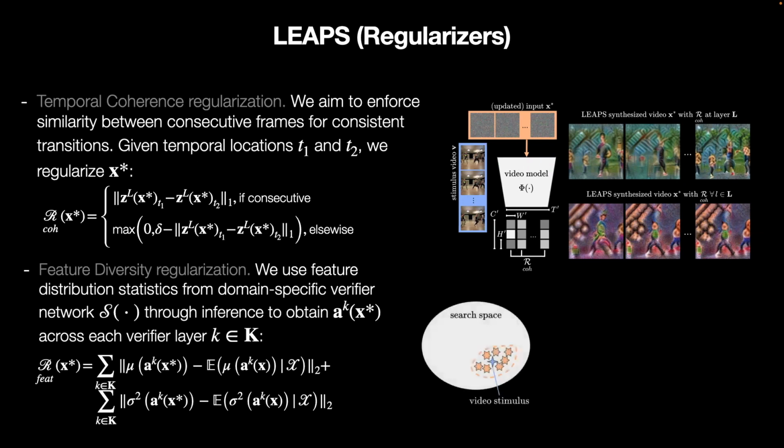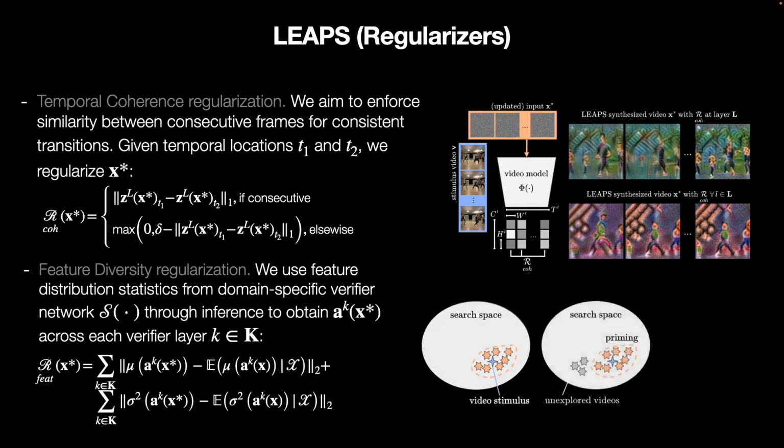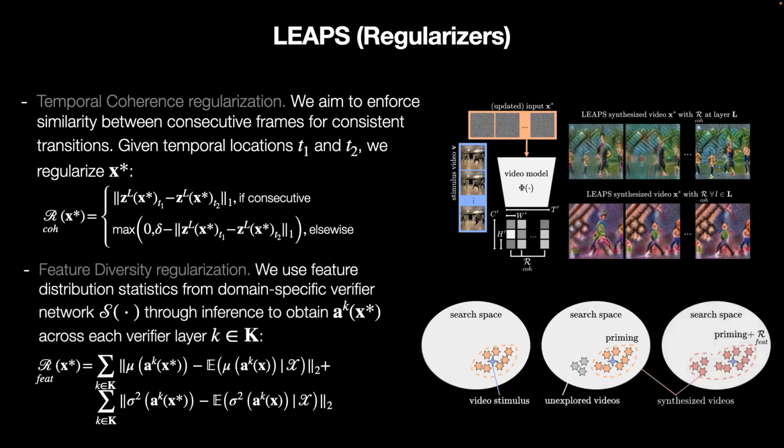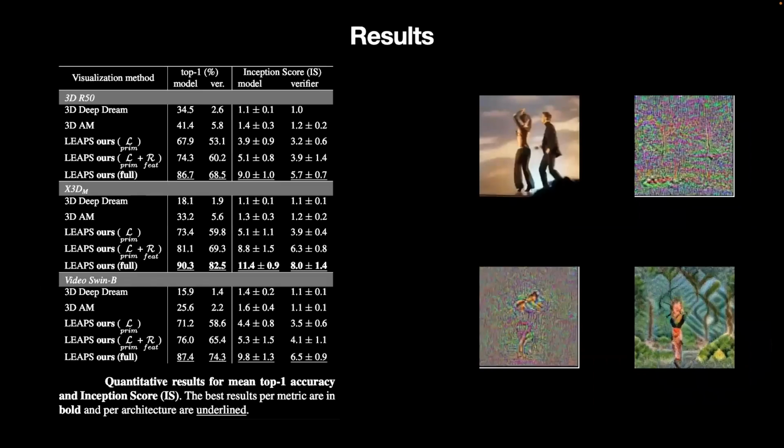Given only a single stimulus, features from the synthesized video will primarily relate to those of the stimulus. This can be restrictive in the exploration of other, more general class features that are different from that of the stimulus or non-existent. By including the expected mean and variance of the verifier network, these features can be better explored during optimization, providing more diverse visualizations. In our experiments, we expand prominent image-based methods to video and compare against them.